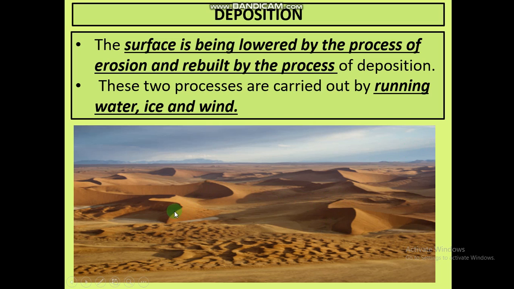See, here we can see the example of deposition. Here air has deposited the sand or the soil of other places over here, and so this small hill of sand or soil has been created here. So this is known as deposition, and both erosion and deposition are caused by running water, ice and wind. So these are the three important features by which erosion or deposition is caused.